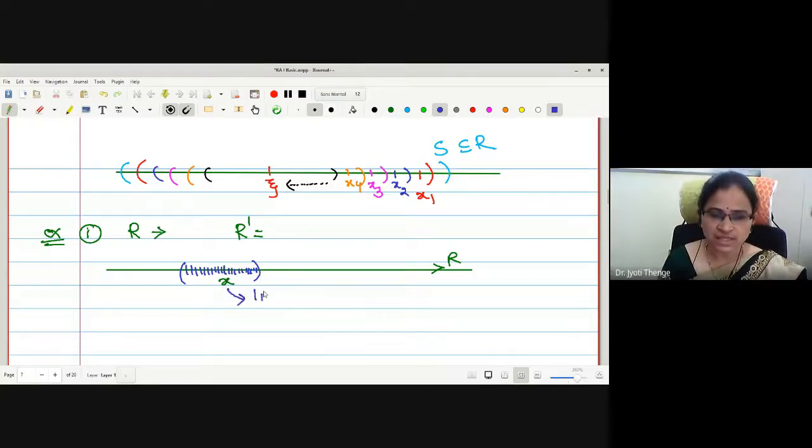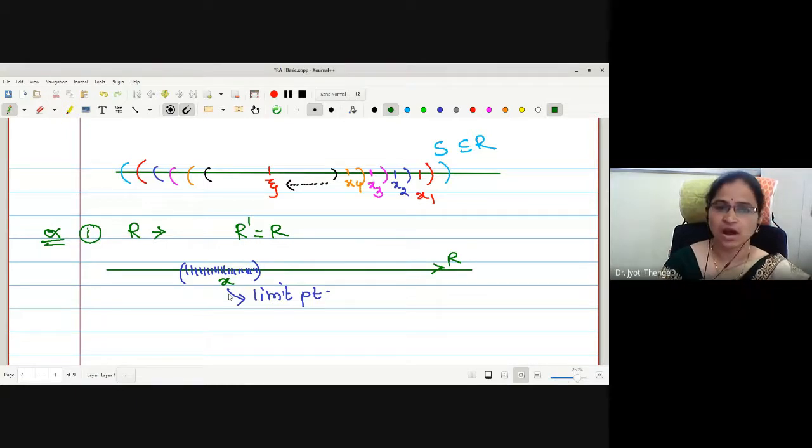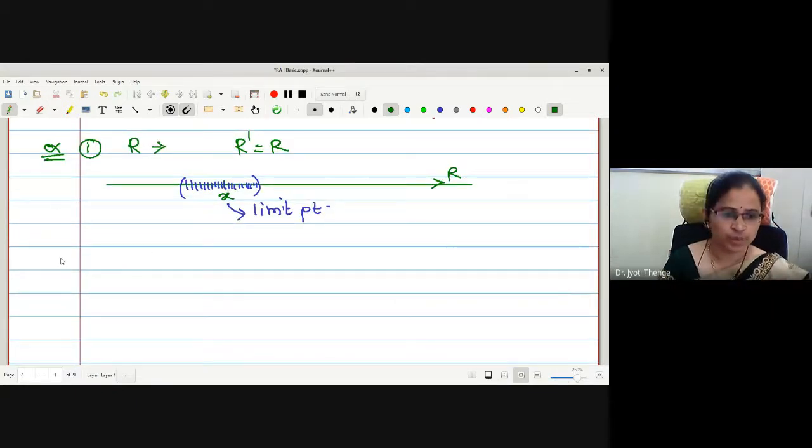Therefore this x is a limit point. Every point is a limit point, therefore the set of all limit points of R is R. If you are having some issue, you can just stop me and ask.